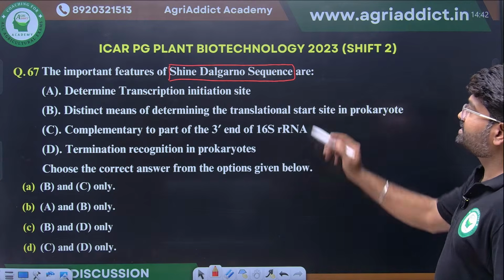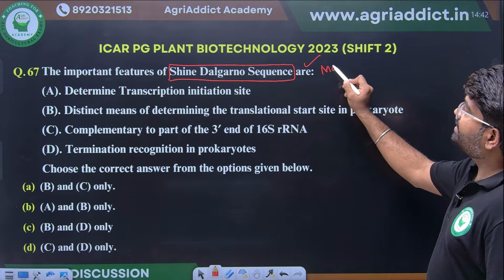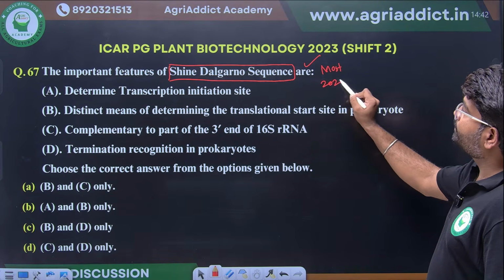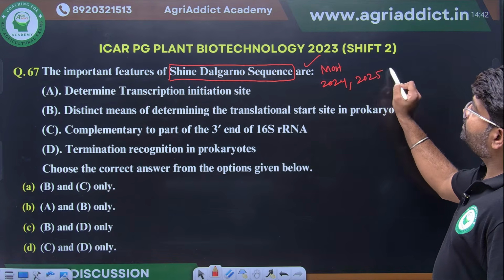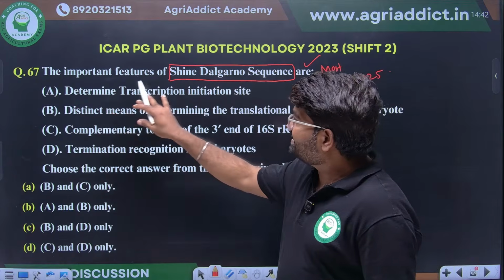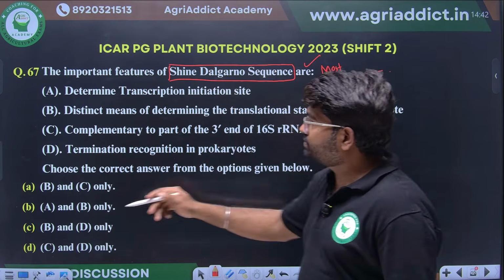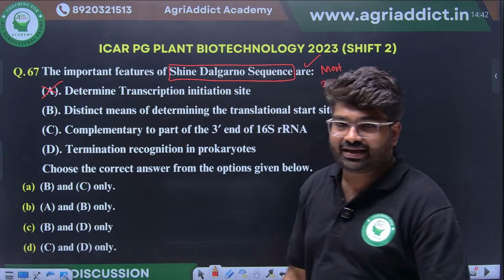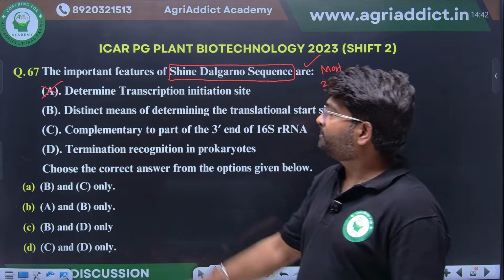Excellent, students. The important features of the Shine-Dalgarno sequence. This is most repeated. They have asked it in 2024 and 2025 also. What will be the correct answer? Determines transcription initiation sites: no, this plays a role in translation only, so this will be wrong.